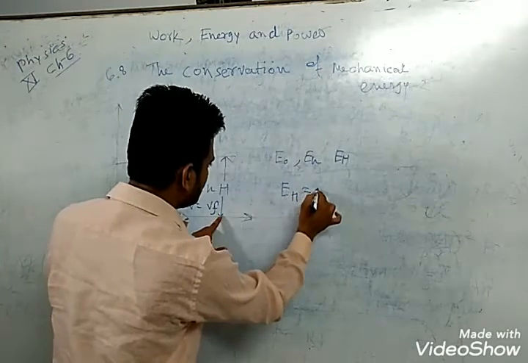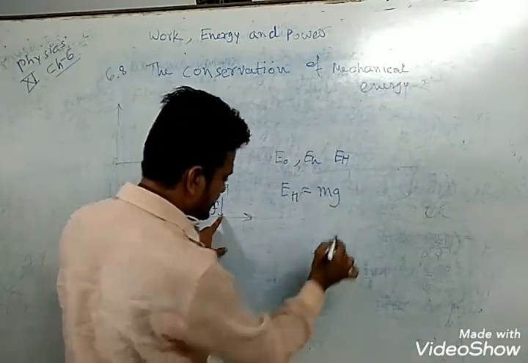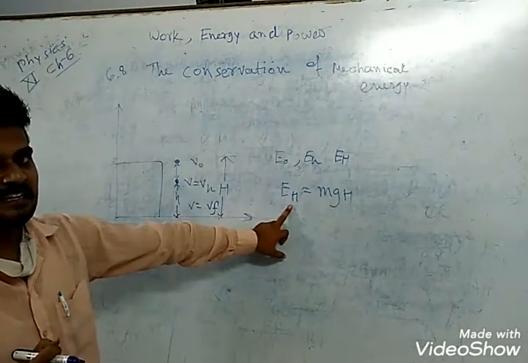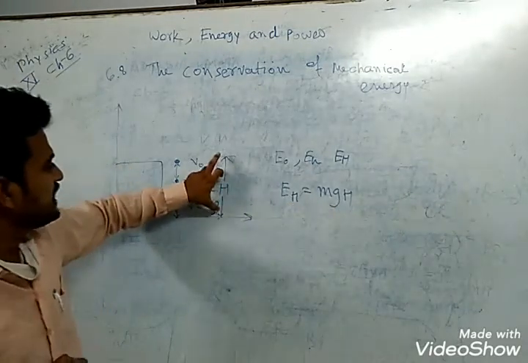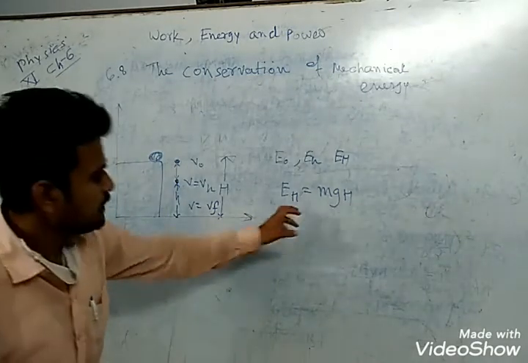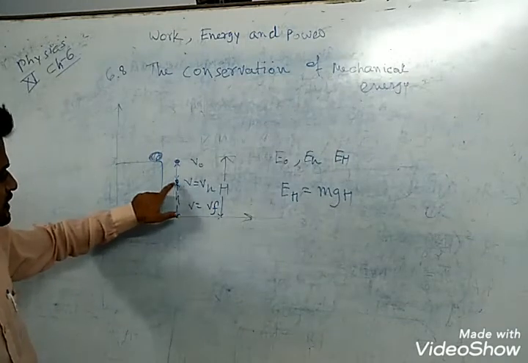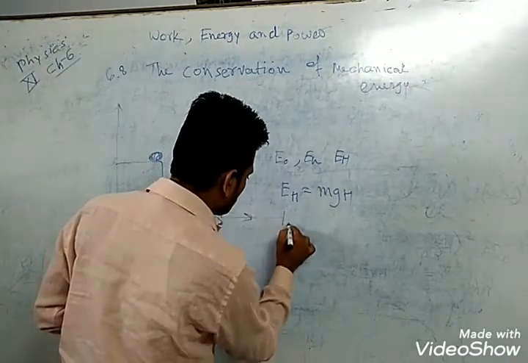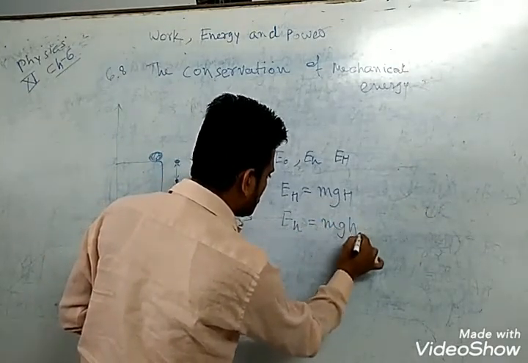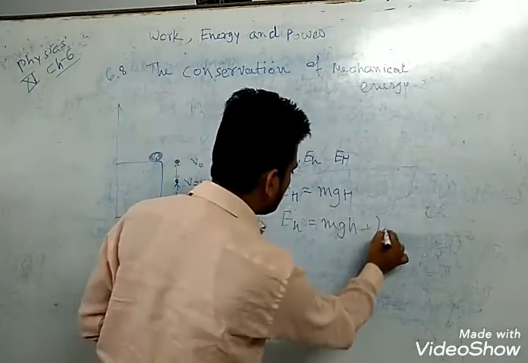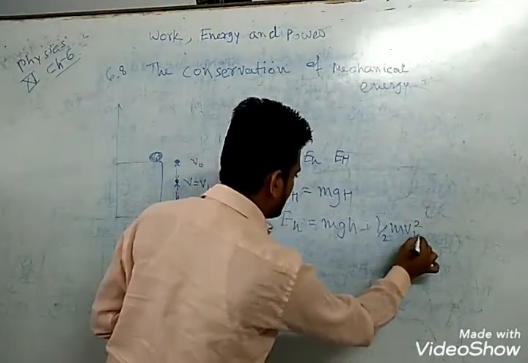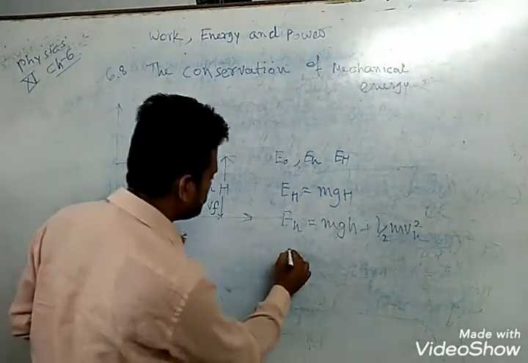At the top, the total energy is equal to mgH, from the object held at this position. At height h, the total mechanical energy is E equals mgh plus 1 by 2 mv square.